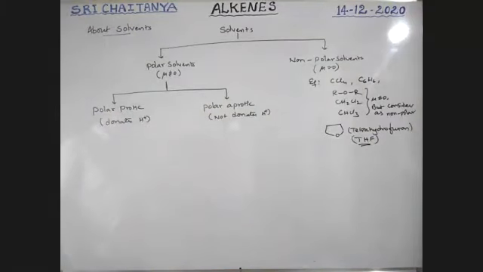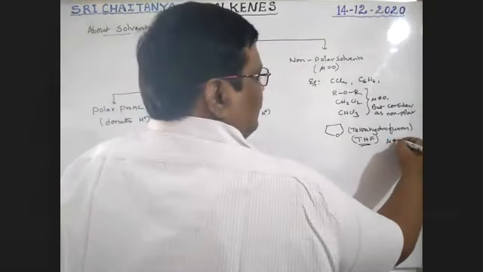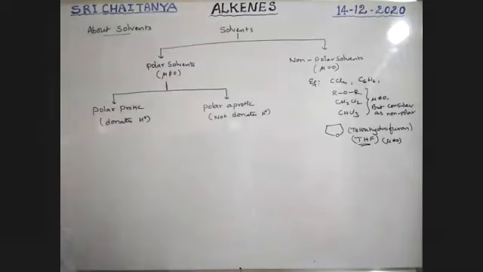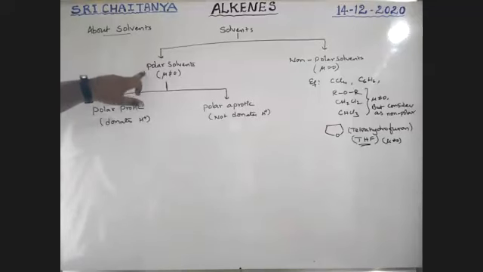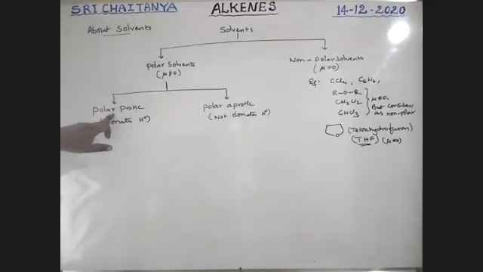Tetrahydrofuran, that is THF. For this one also mu is not equal to 0, but it is treated as non-polar. Next, polar solvents: those that donate a proton and those that don't, polar protic solvents and polar aprotic solvents.